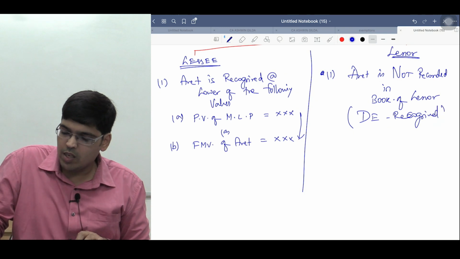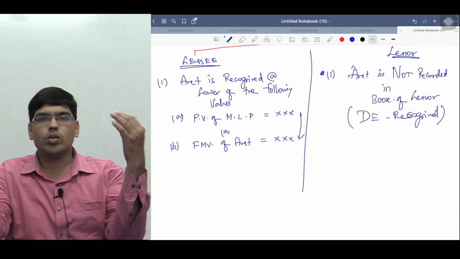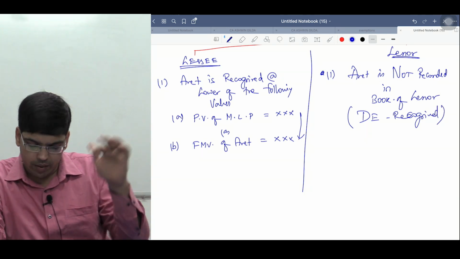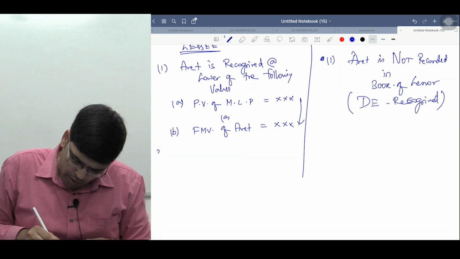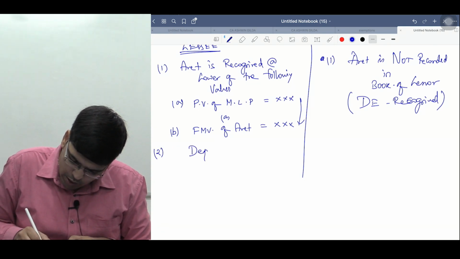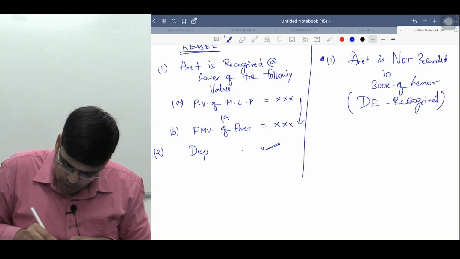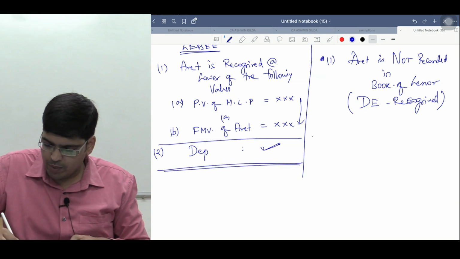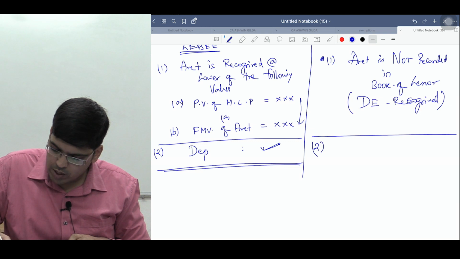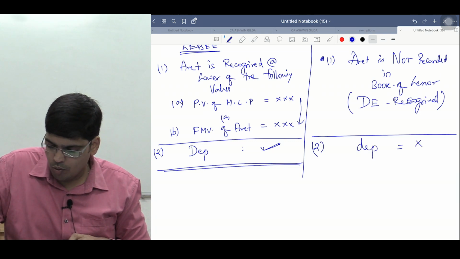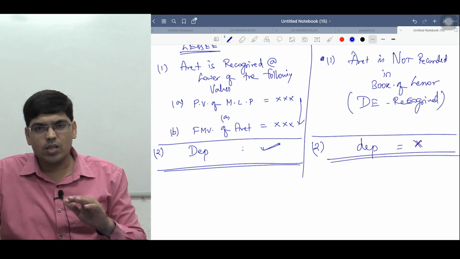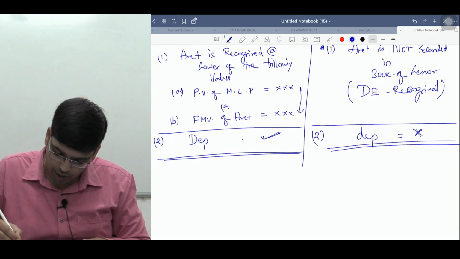If the asset is recognized here, we need to de-recognize the asset because the same asset cannot be recognized in two books, right? So point number 2, depreciation. Yes, who can claim? Lessee can claim depreciation. Can the lessor claim depreciation? No, big no. Because when the asset itself is not recognized, how will you claim depreciation?